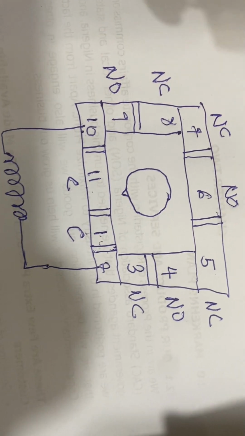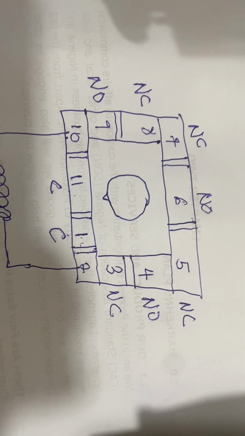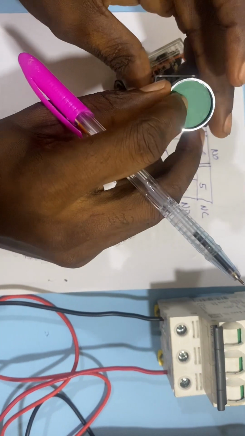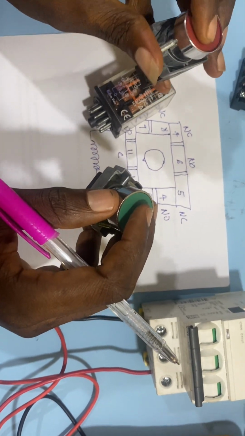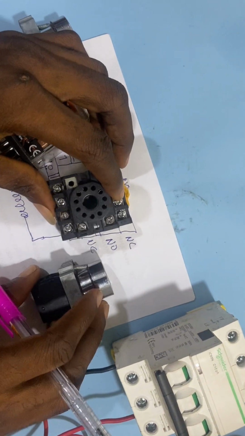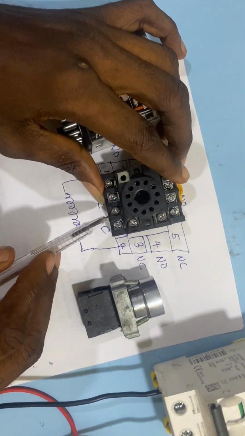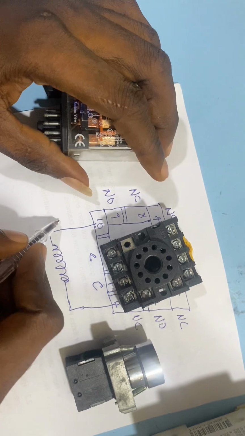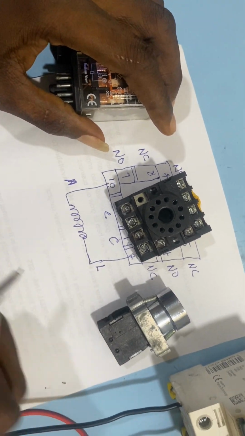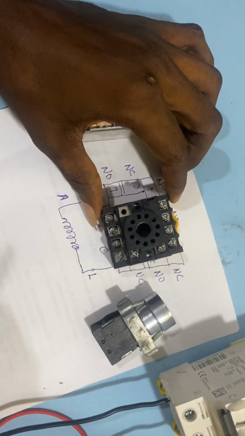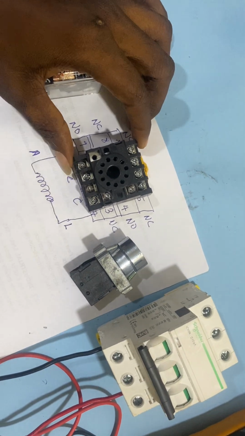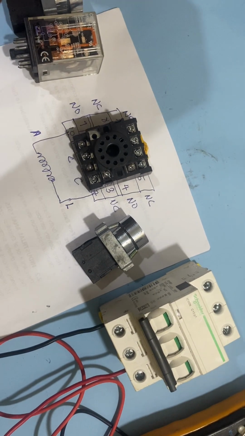Now let's start the connection one after the other. So now this is our start push button and this is our stop push button. The next thing we are going to do is to connect our neutral to the base. This is the base. So we are going to connect our neutral to pin 10. We'll call this neutral N and this our live terminal. So we are going to connect neutral from the circuit breaker to 10. Let's do that connection together.